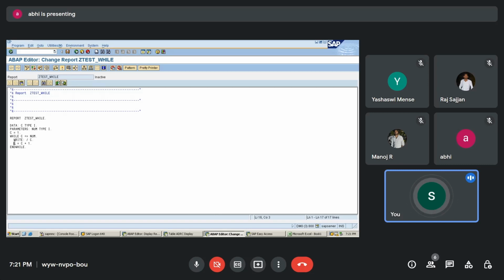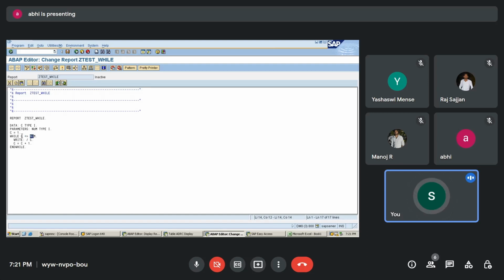Then I am going to increment the value of C. That will become 2. 2 comes inside this. 2 is less than 5. Print that. 3, 4, 5. 5 is equal to 5. Okay. So when 5 is equal to 5, I am going to write. Then I am going to increment it. It will become 6. Now 6 is not less than or equal to 5.